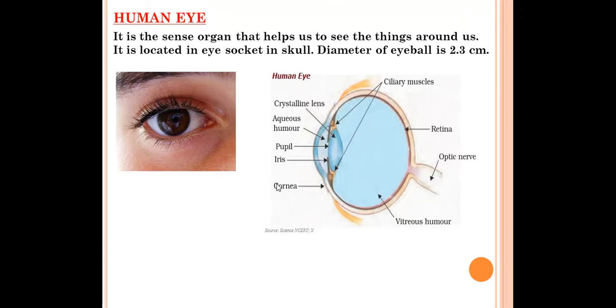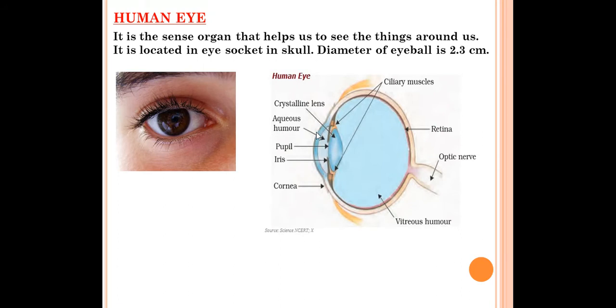Now we'll look at the different parts of the eye which are given in this figure. First of all, we have this cornea. Light enters the eye through the cornea. Next we have the pupil, and then we have the iris. The iris is a muscular diaphragm-like structure, and it helps to control the size of the pupil, right?